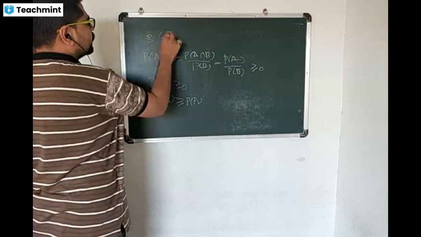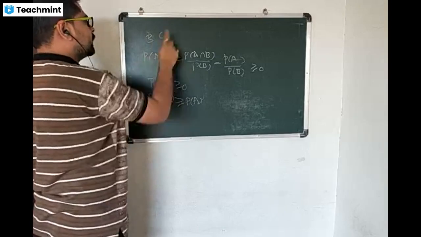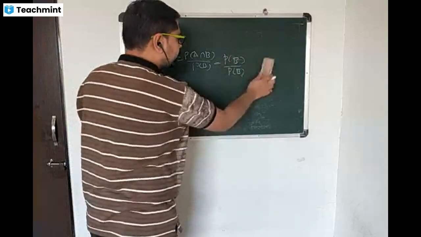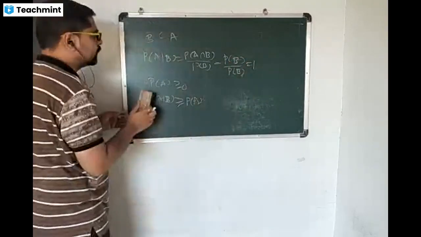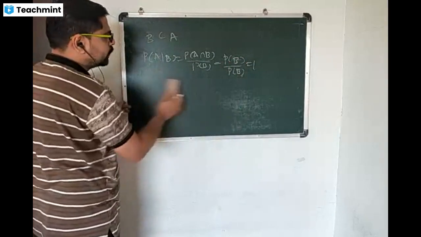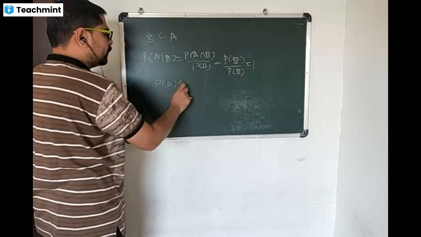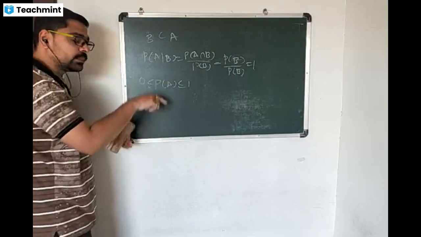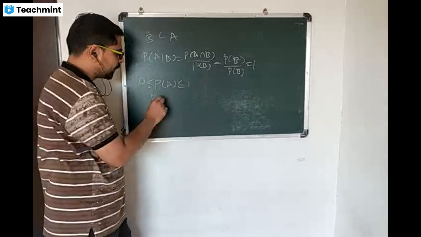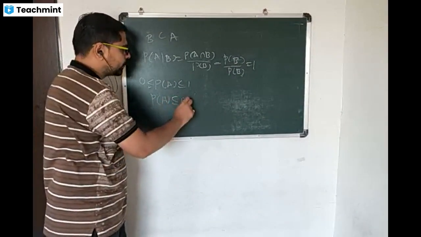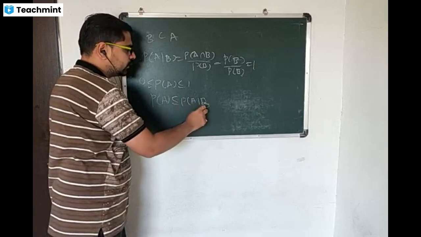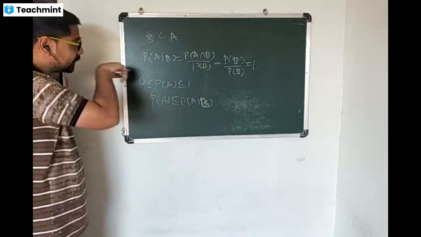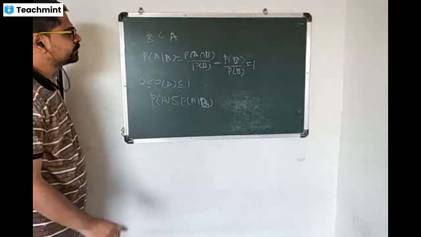Now if B is a subset of A, then probability of A given B is equal to probability of B divided by probability of B, and this is equal to 1. And we know that probability of A is less than or equal to 1, because probability of any event lies between 0 and 1. So probability of A is less than or equal to probability of A given B in this case. So unconditional probability is less than conditional probability when B is a subset of A.